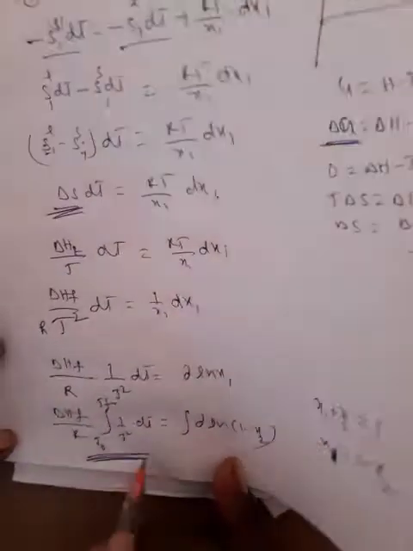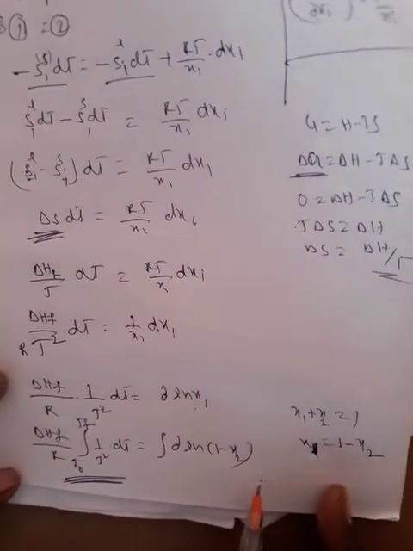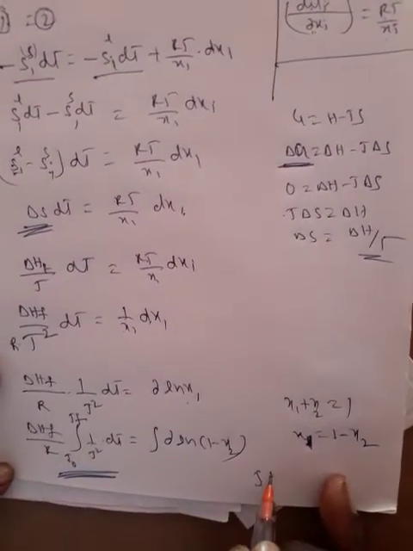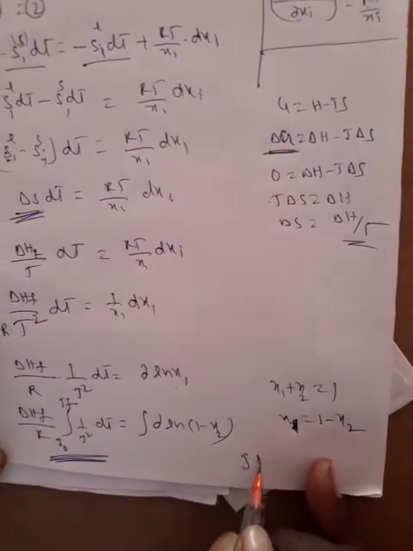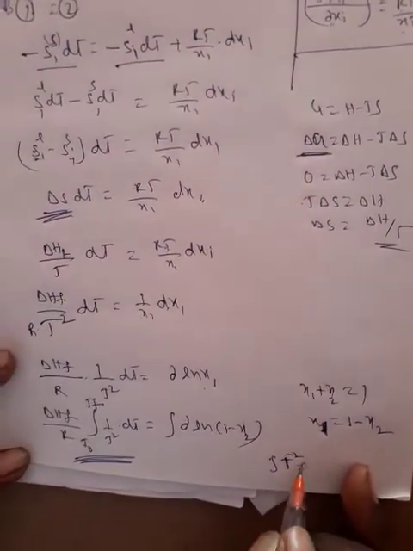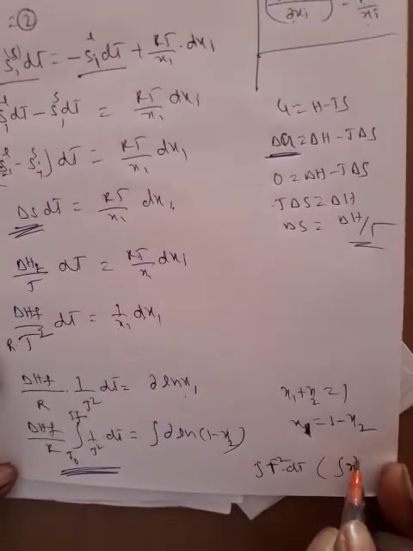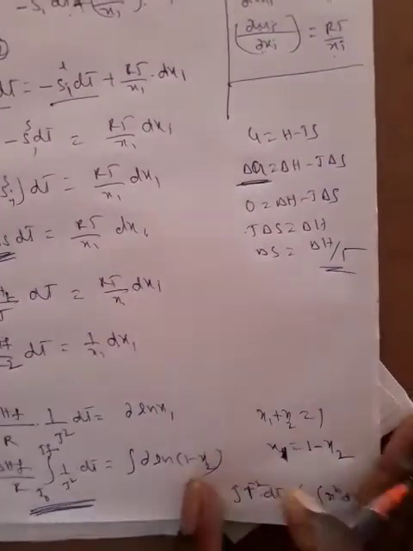Small rough work: this equation is like an integration, which we write as integration of T power minus 2 into dT. Like the integration of x power n into dx is x power n plus 1 by n plus 1.